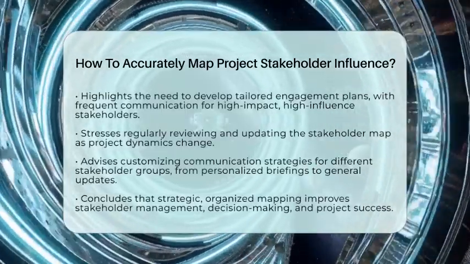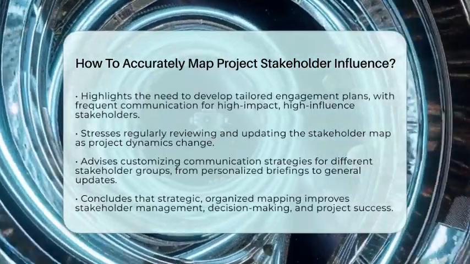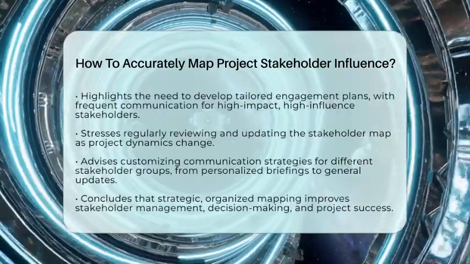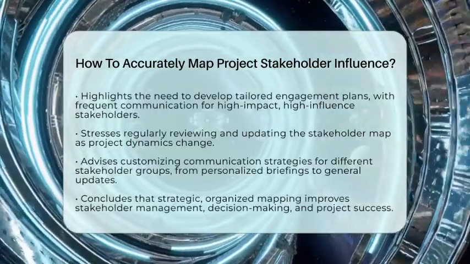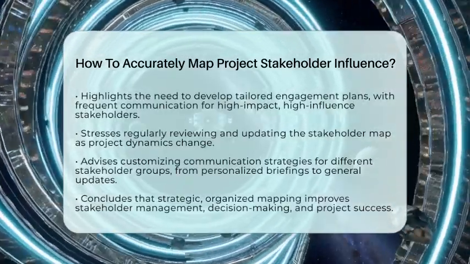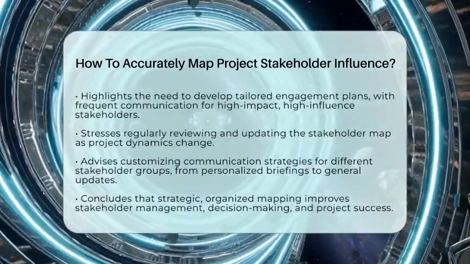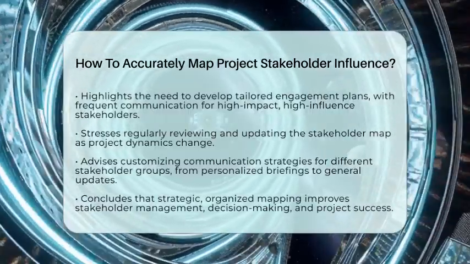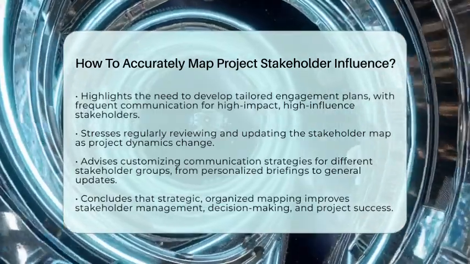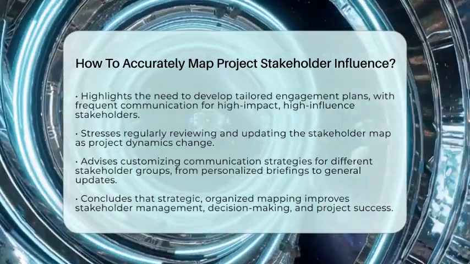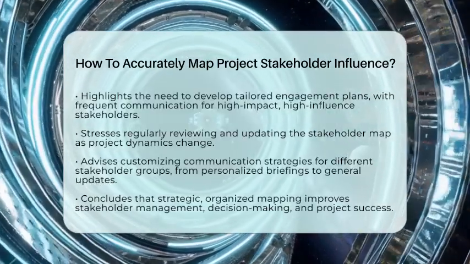In the end, mapping stakeholder influence is about being strategic and organized. By defining your goals, identifying everyone involved, evaluating their power and interest, and planning your communication accordingly, you can manage stakeholders more effectively. Keep the map updated and use it as a living tool to navigate the complex web of project relationships. This approach helps you build stronger connections, make better decisions, and increase your chances of project success.